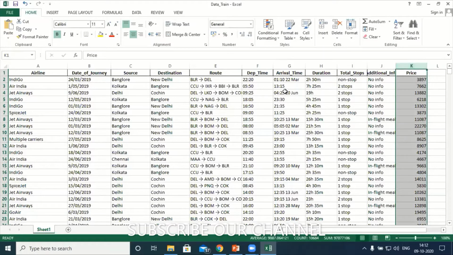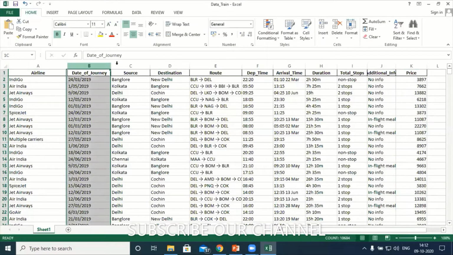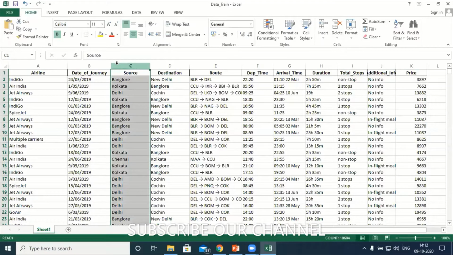Whatever x values I have considered will be called features. In projects, in a viva or in interviews, they will ask how many features you have used, and you may get confused. Features are the attributes you have used to predict the pricing value.